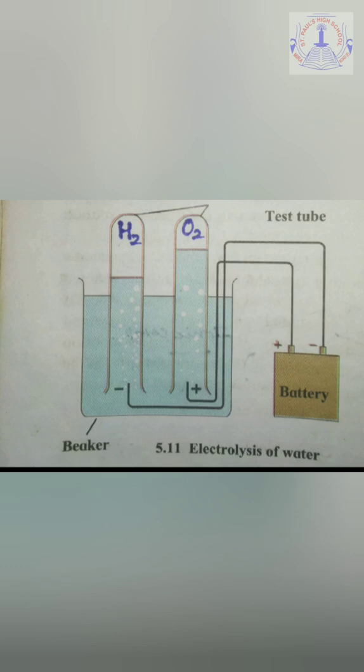Now, on the other hand, as we all can see in the diagram, we take a battery which becomes the source of electric current. It is having a positive terminal and the negative terminal. To the two terminals of the battery, we attach electrical wires. These electrical wires will be having the insulating coating or the insulating covering over them.